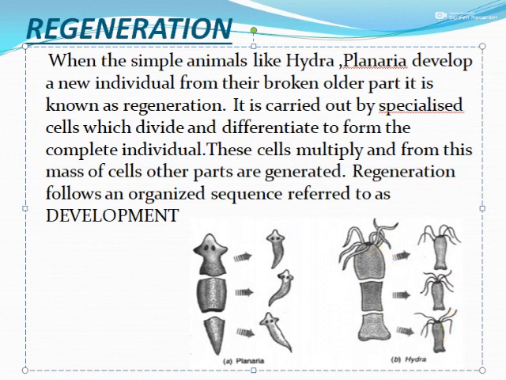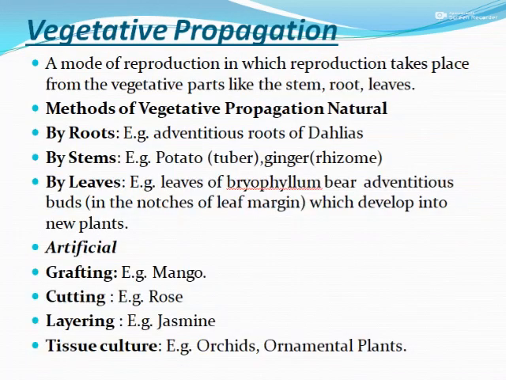Next one we have got is vegetative propagation. Vegetative propagation is a means of asexual reproduction only, which takes place with the help of vegetative parts like stems, roots or leaves. Through the roots we can develop a new plant, for example in Dahlia flowers.